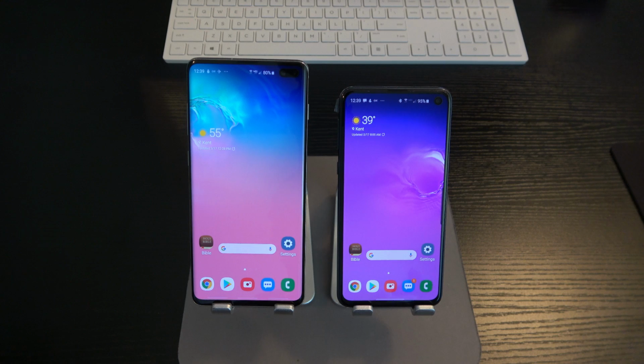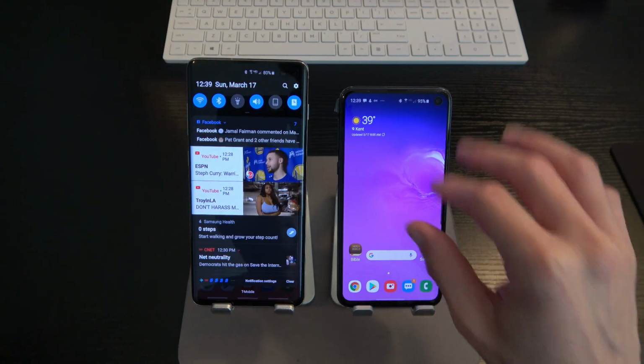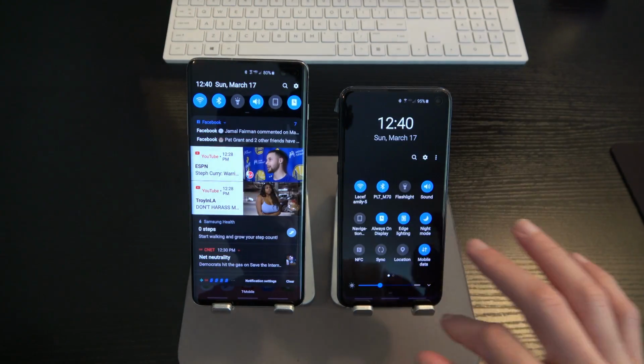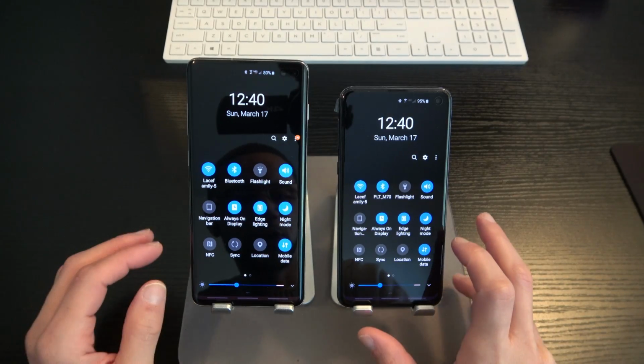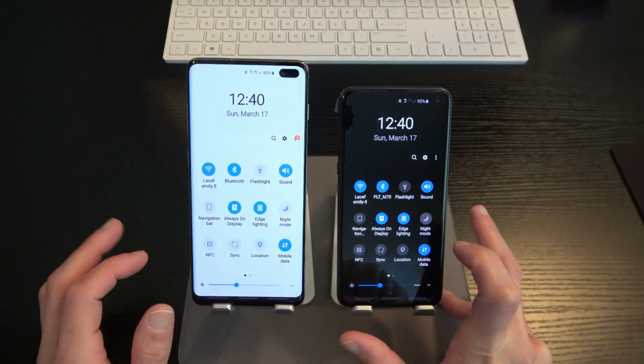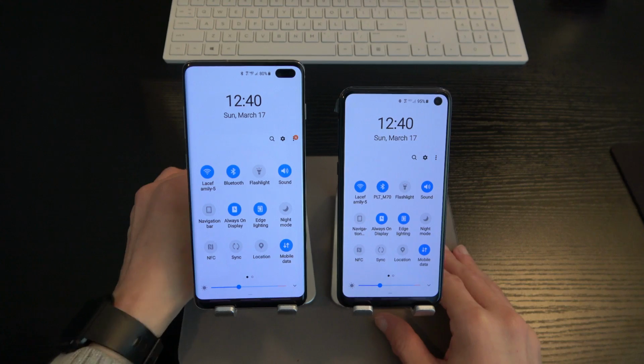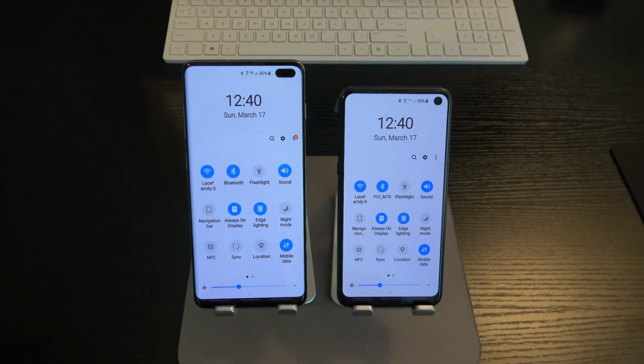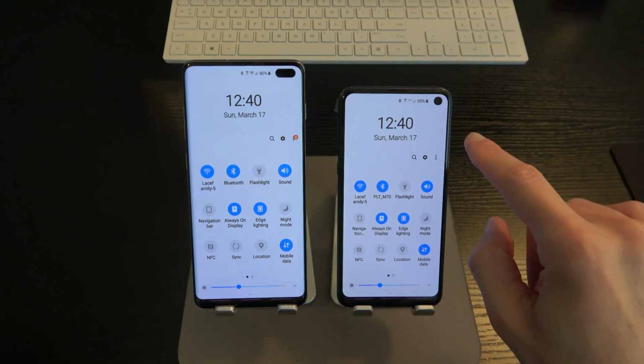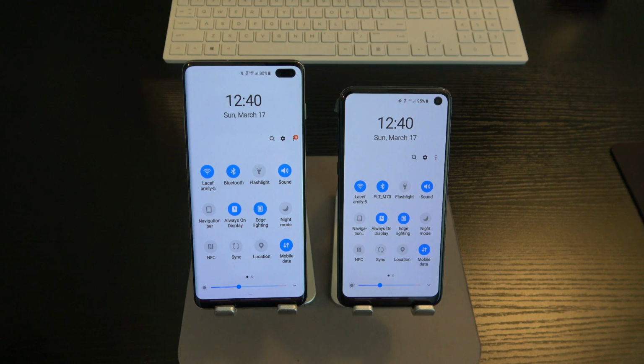All right, now another one of the differences, well, maybe it's not so much of an obvious difference because of the fact that you've got these hole punch cutouts. And let me turn off dark mode so we can see that. Okay, so as you can tell here on the Plus, we've got a dual front-facing camera. On the S10e, we only have a single front-facing camera.